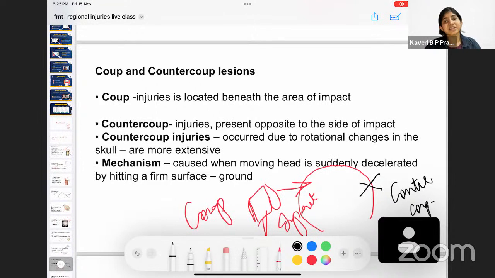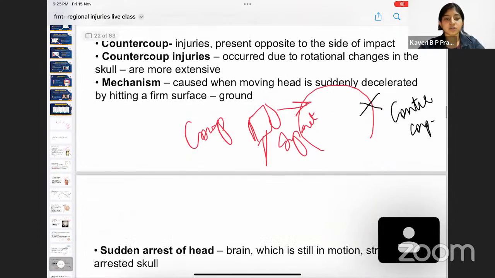Because of the deceleration of the brain, it is going to go and hit the opposite skull, which results in an injury called a countercoup injury.